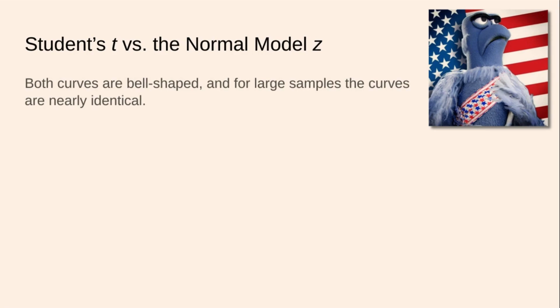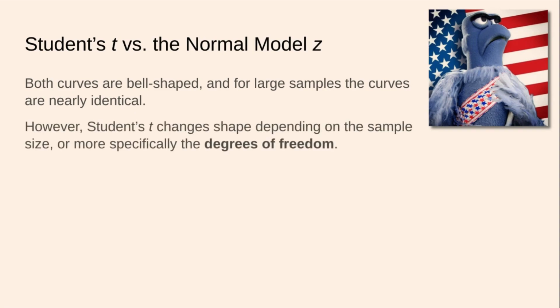Both curves are bell-shaped. For large samples, the curves are nearly identical, okay? However, Student's T changes shape depending on the sample size, or more specifically, technically it changes according to what are called degrees of freedom, hence why Sam the Eagle is in the top right-hand side, talking about the American way.